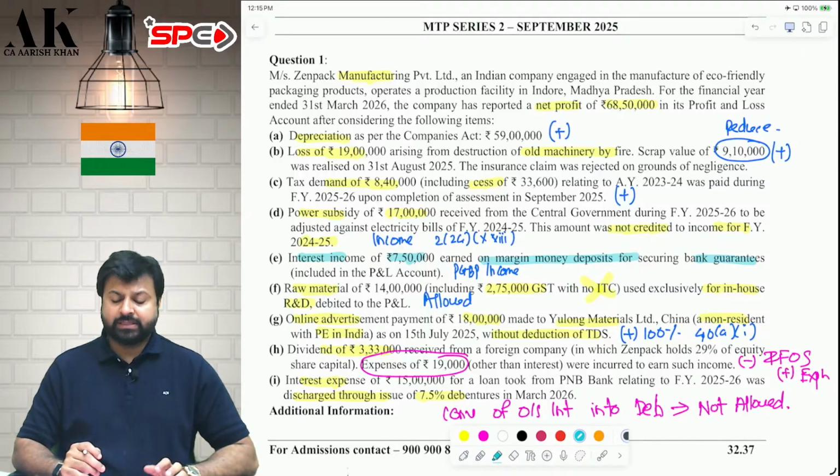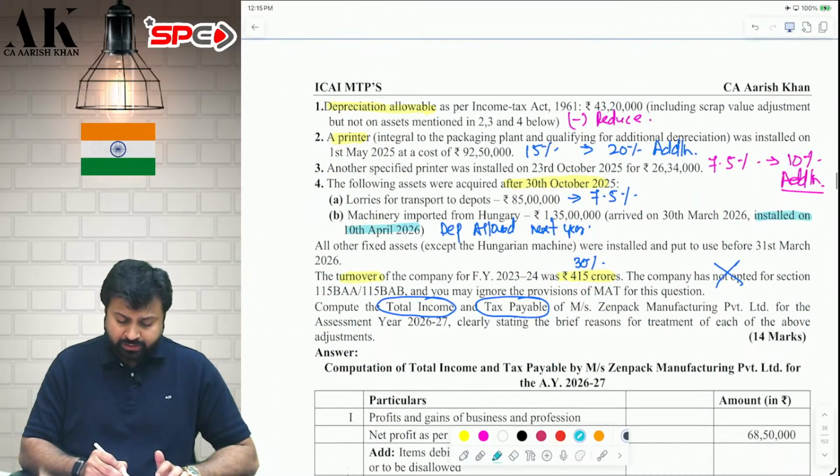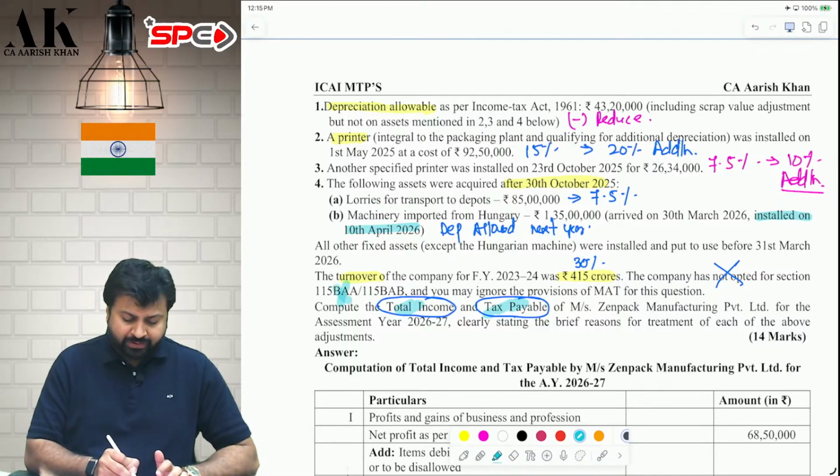Let's go ahead with MTP Series 2, September 2025. The very first question is on total income. Let's see what they are asking. They are asking total income and tax payable as per the normal provisions. No 115BAA, no 115BAB, no MAT, nothing.